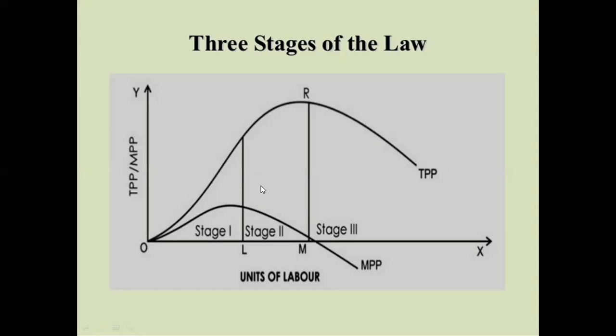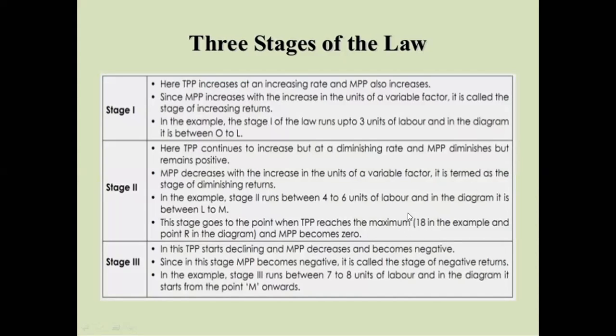In the first stage, MP increases, then in the second stage MP falls, and finally MP becomes negative. So stage 1, can you tell me what is the other name of stage 1? Stage 1 is also known as increasing returns to factor. Stage 2 will be known as diminishing returns to factor. And stage 3 will be known as negative returns to factor. All right.